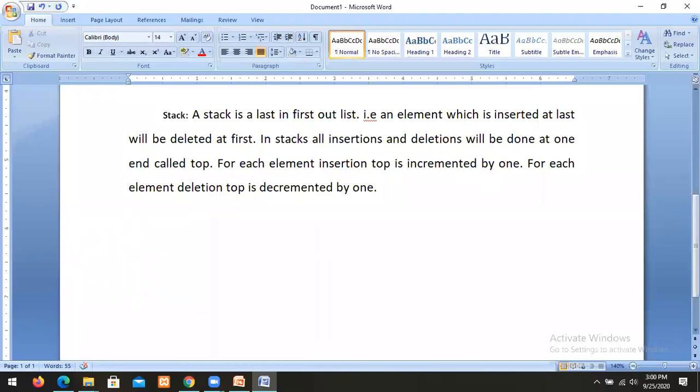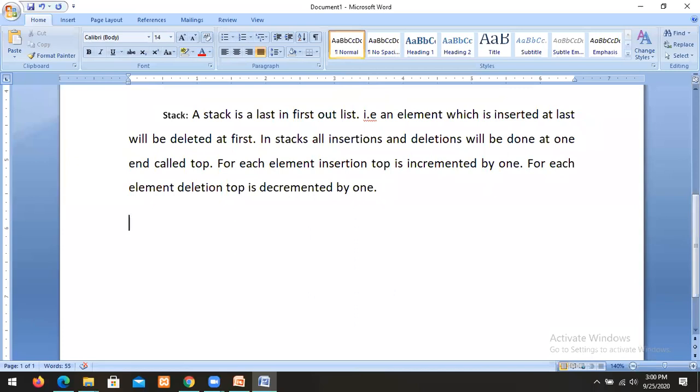Similarly, a set of bangles on a hand: the bangle which is inserted at last will be deleted at first. That we call a stack. For example, a set of plates placed one by one: the plate which is inserted at last will be deleted at first. Such a list we call a stack.